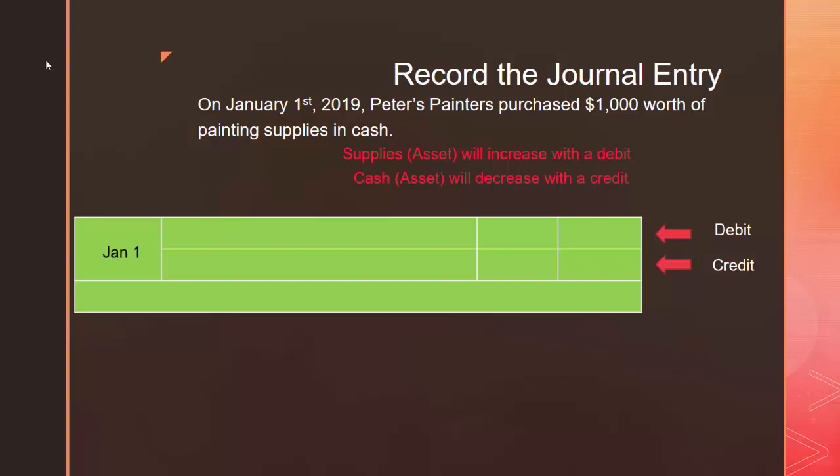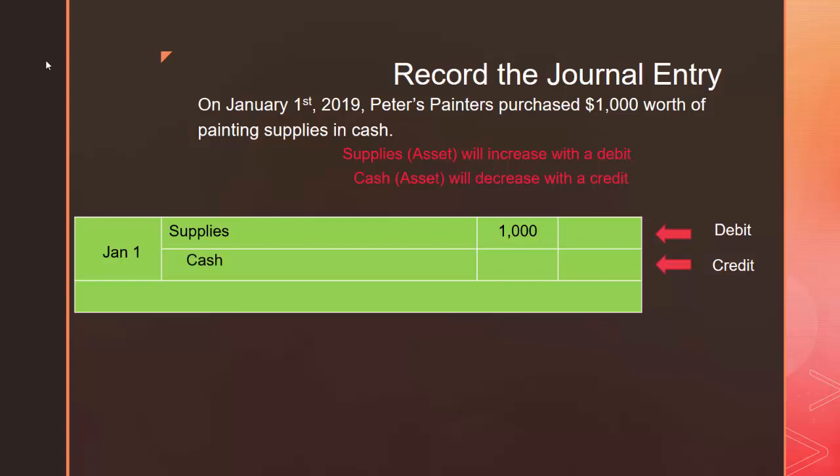On the top line, the debit line, we're going to list the account name which is being debited. In this example, the account that is being debited is supplies, so we put supplies on the debit line. In the columns on the side, we're going to put the amount of supplies that Peters Painters is purchasing. They are purchasing $1,000 worth of supplies. On the second line down, the credit line, we're going to put the account which is being credited. In this case, the account that's being credited is cash.